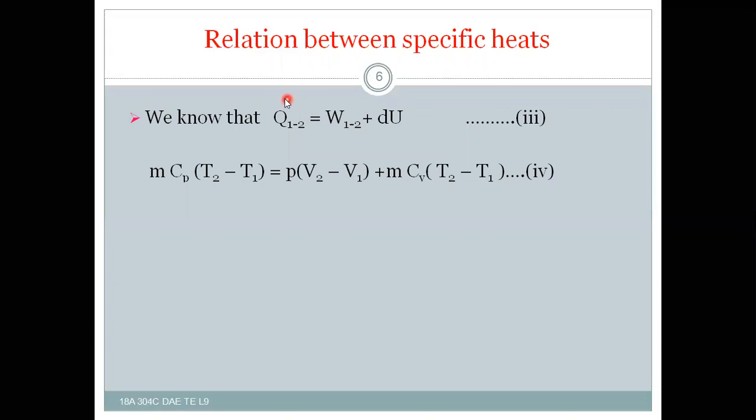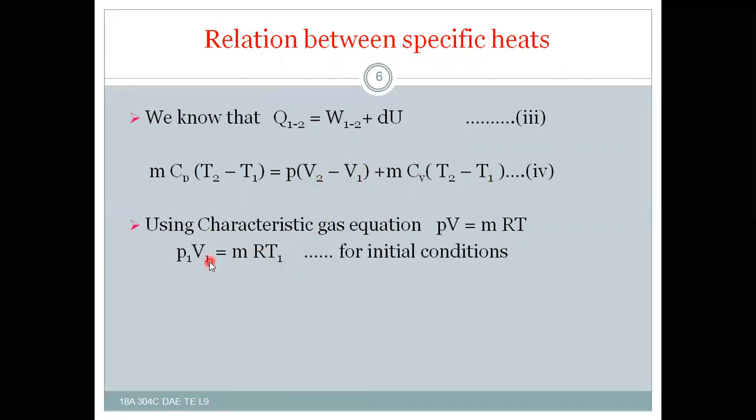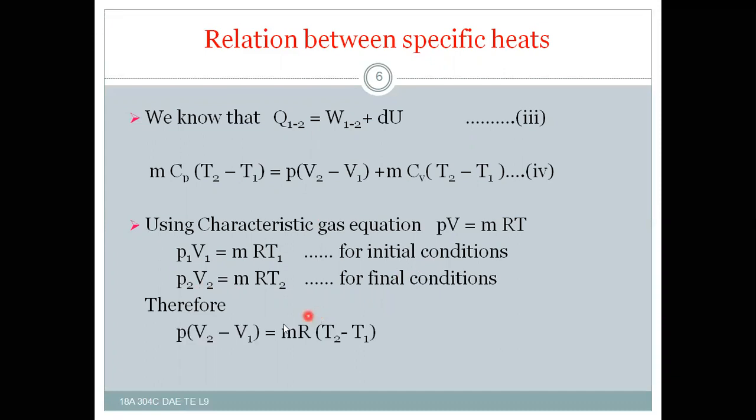After substitution of Q is equal to mCp (T2 minus T1), W is equal to P (V2 minus V1), and dU is equal to mCv (T2 minus T1), and using the characteristic gas equation PV is equal to mRT, PV2 minus PV1 can be replaced by P1V1 is equal to mRT1 for initial conditions and P2V2 is equal to mRT2 for final conditions. Therefore, P(V2 minus V1) is equal to mR (T2 minus T1).